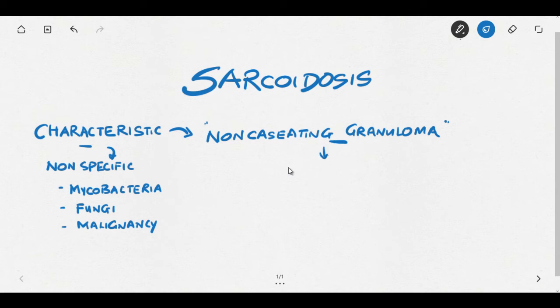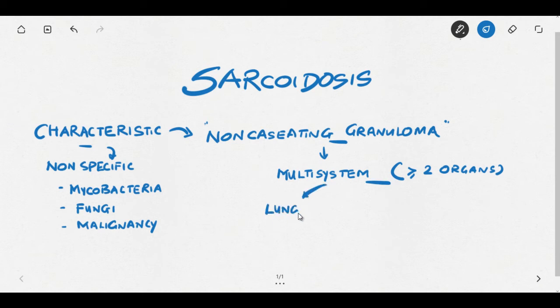Now this non-caseating granuloma is seen in more than one organ. So it is a multisystemic disorder where two or more organs show this granuloma.